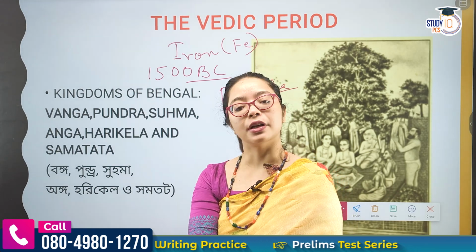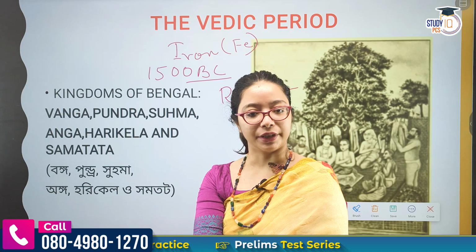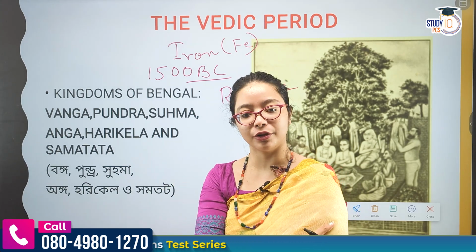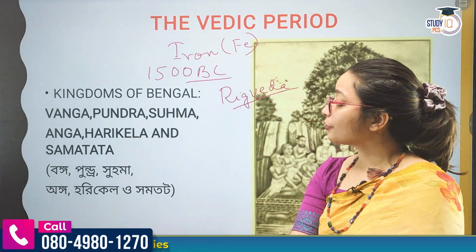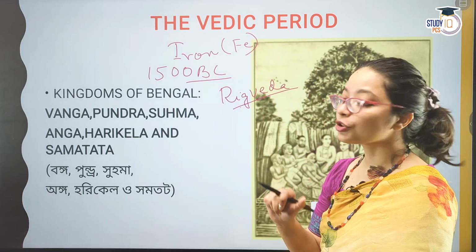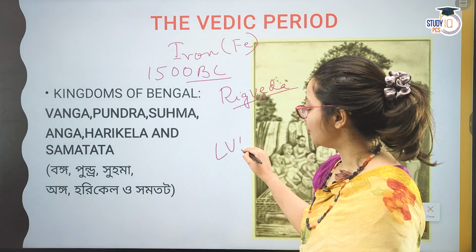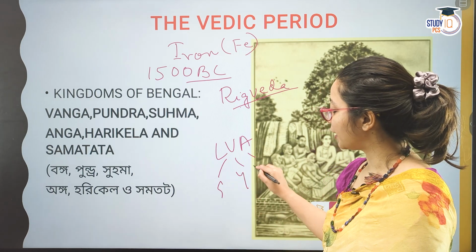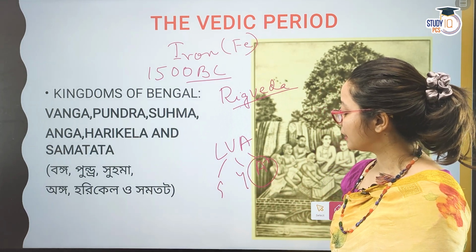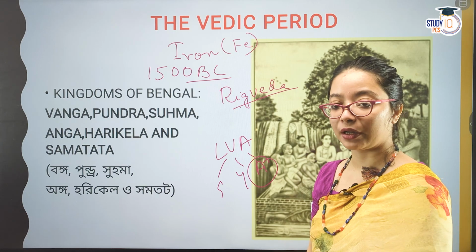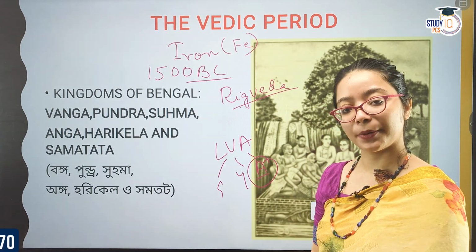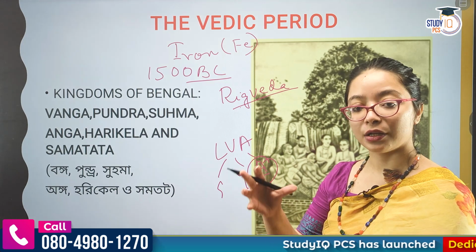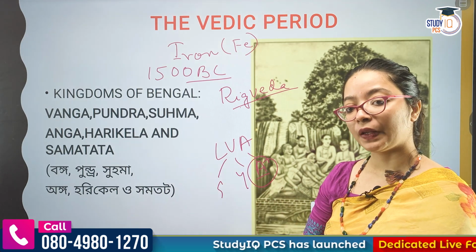Now after Rig Veda, in the latter Vedic age, there are three other texts, the other three Vedas: Sama, Yajur and the Atharva Veda. See, the book of the Vedic age is Rig Veda. In the latter Vedic age, we have three books. Out of these three, the Sama Veda, the Yajur Veda and the Atharva Veda, we find the mention of Anga and Magadha in the Atharva Veda. We find the mention of these places, Magadha and Anga, which relate to the Bengal part, in the Atharva Veda.